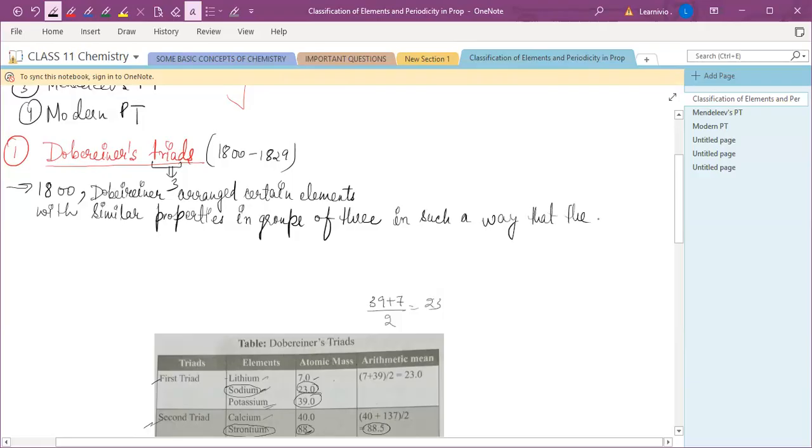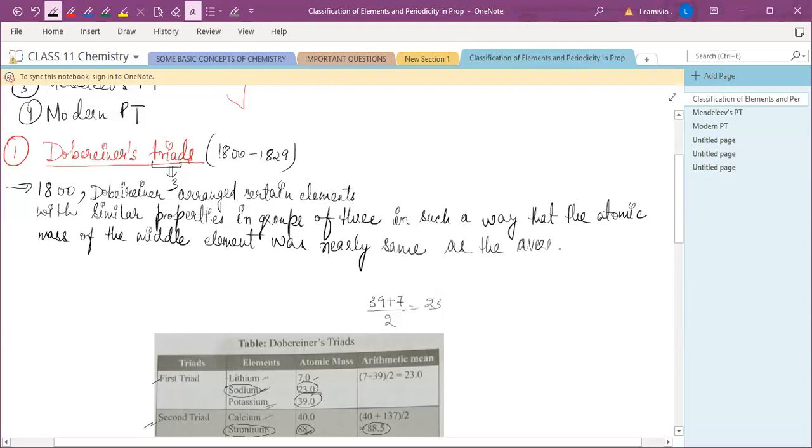The atomic mass of the middle one was nearly the same as the average of the first and third element.